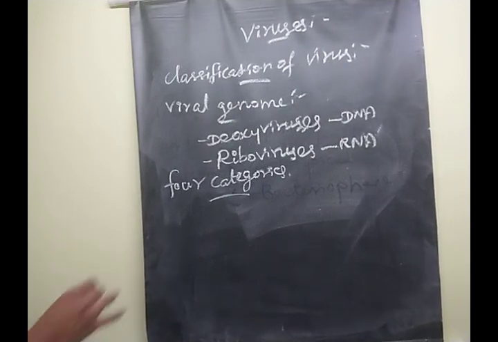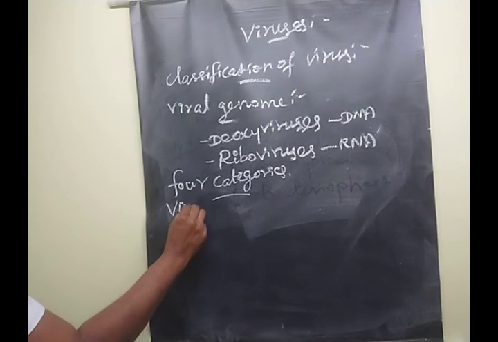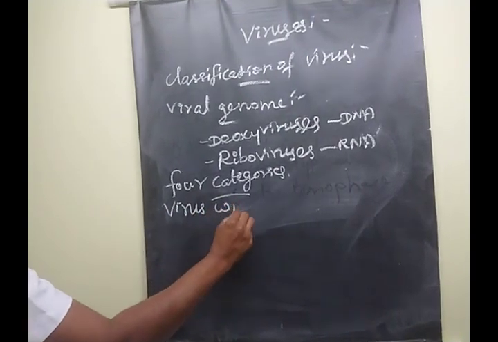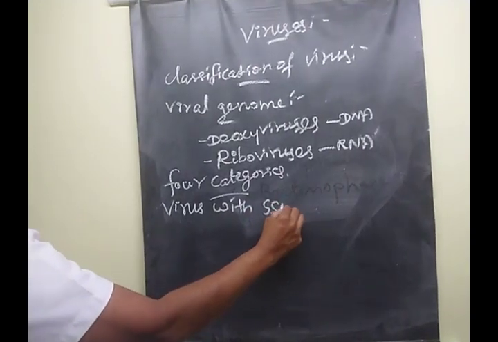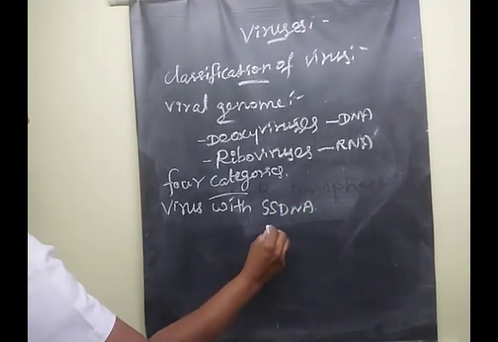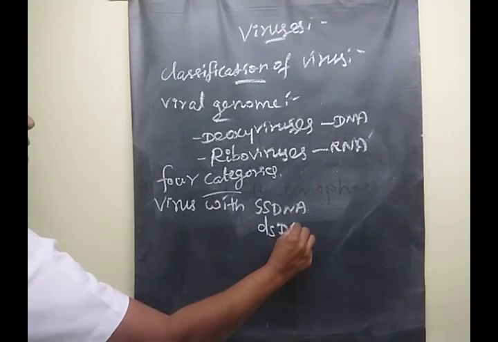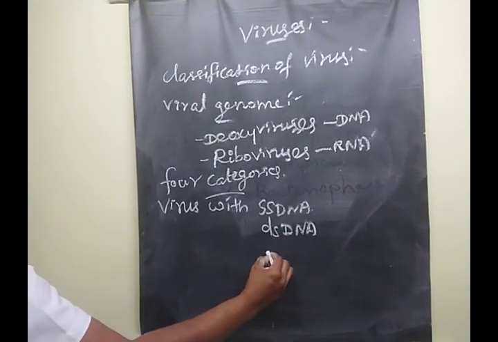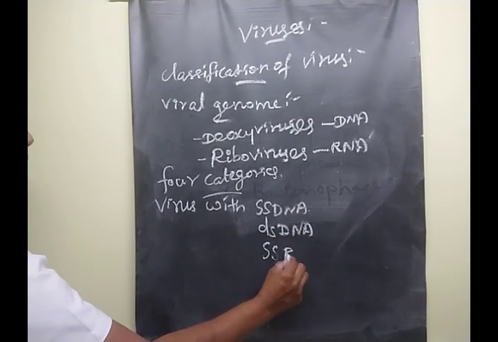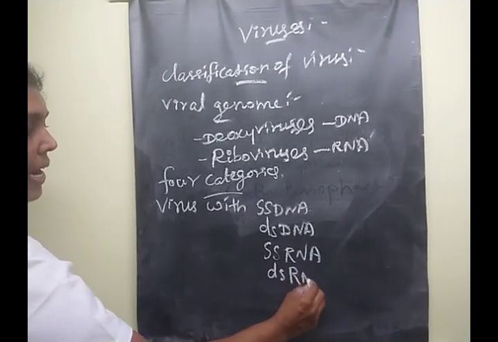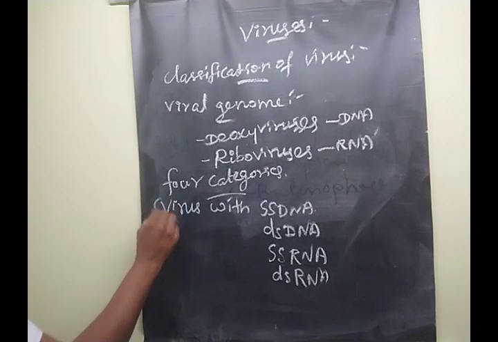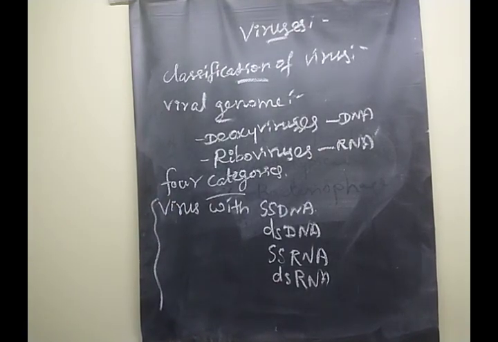What are the four categories? Viruses with single-stranded DNA and double-stranded DNA, and the next one, single-stranded RNA and double-stranded RNA. Clear? These are the four categories of viruses.